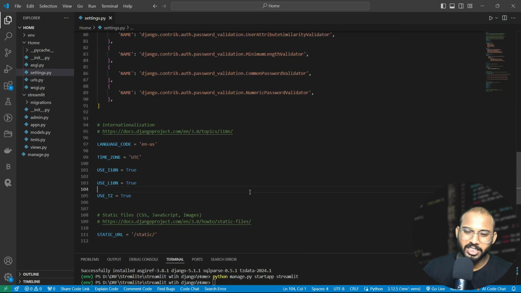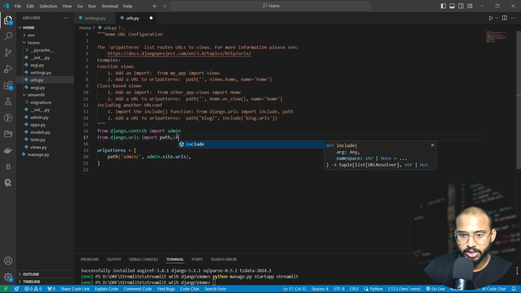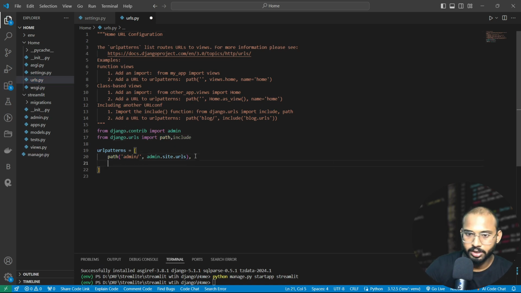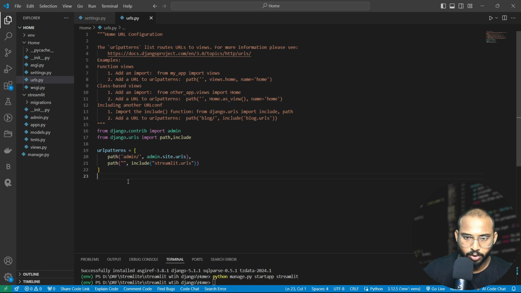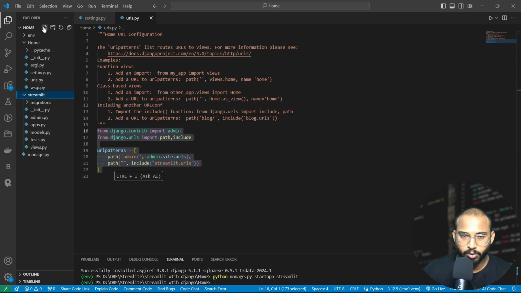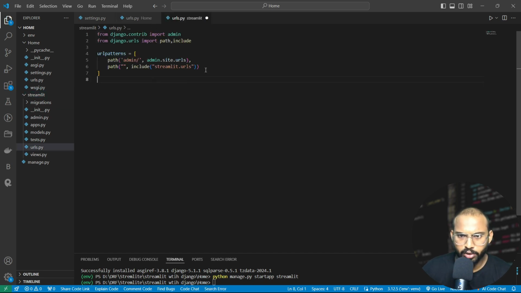After that, we don't need any static and template files, as we are directly taking it from our Streamlit. So here we also need to define the URL. Okay, so in our URL, let's include this, and here we will write streamlit.app.urls. Okay, let's save it. And we also want this URL on this Streamlit app. So let's create one file, urls.py. On it, let's copy it. For right now, we don't need this, so let's remove it and save it.